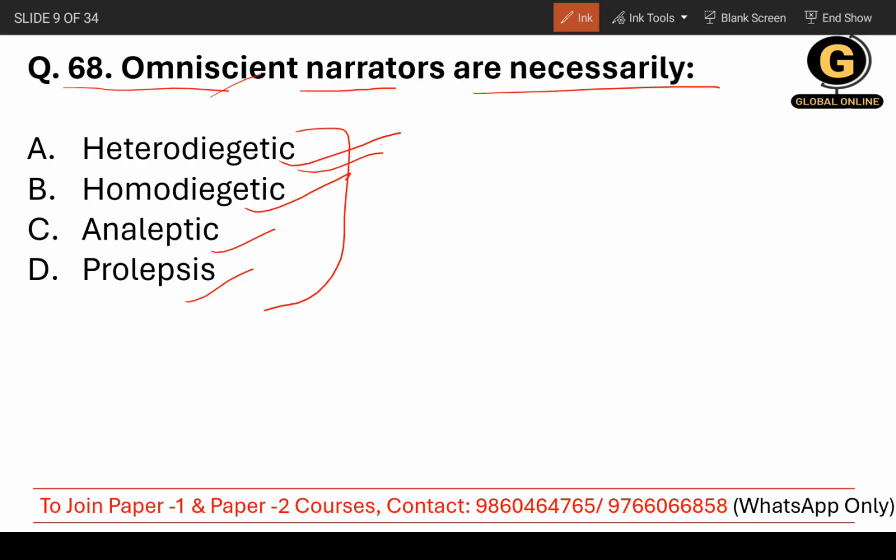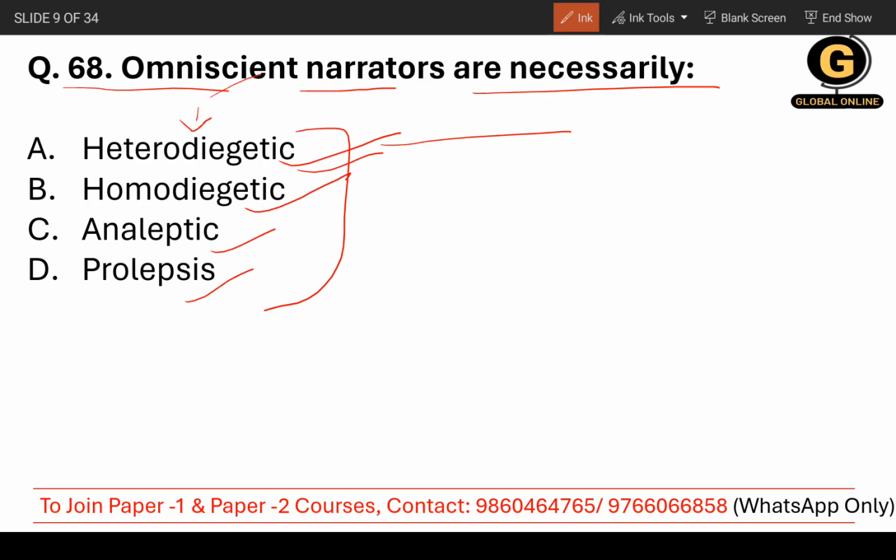Now, remember that when I told you about the omniscient narrator, he does not take part in the plot. He only tells you the story, the thoughts that characters are having in their minds, or even the outer world. So that is associated with heterodiegetic; it's very related.